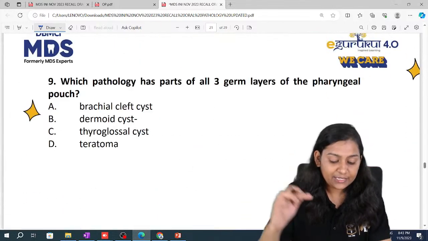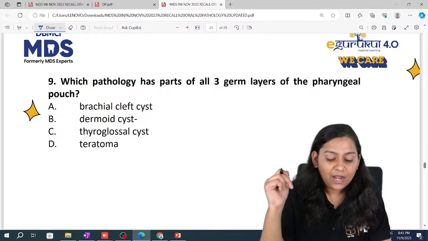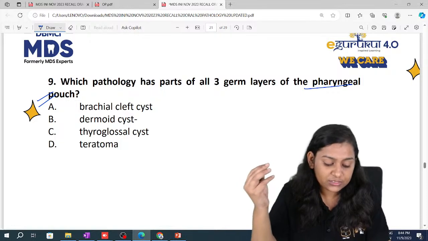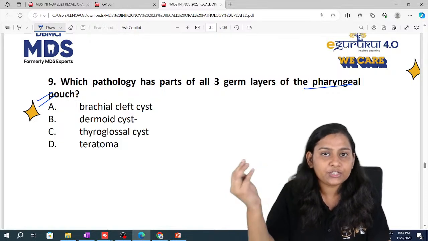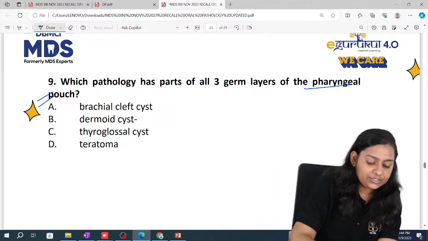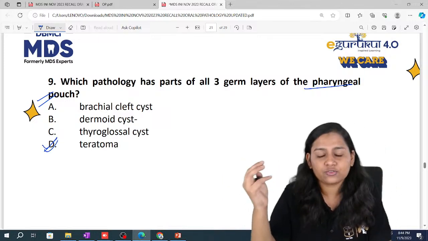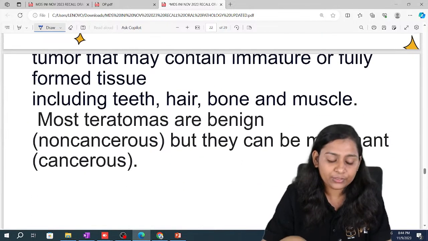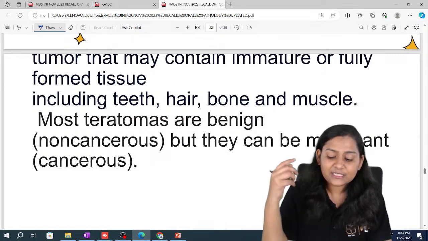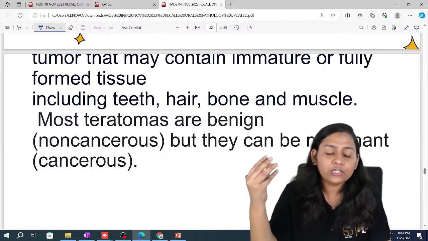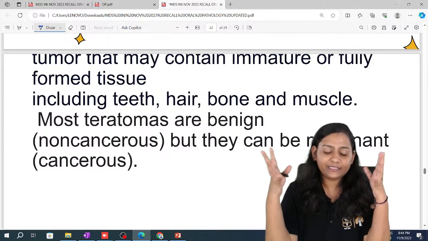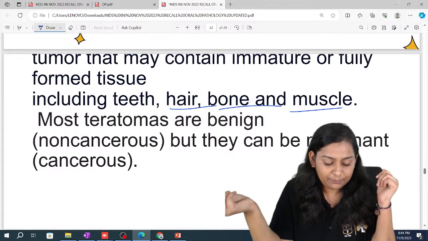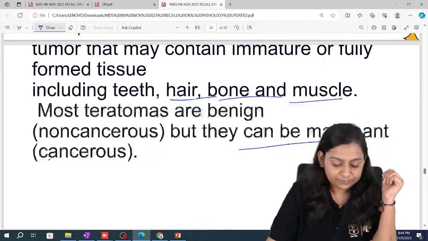Now coming to our next question: which pathology has parts of all three germ layers of the pharyngeal pouch? All three germ layers, so this is a very direct option. We have discussed this in the live class. Here the answer is teratoma. Teratoma is derived from all three germ layers: ectoderm, endoderm and mesoderm. These are immature cells or fully formed tissues, haphazardly arranged, including teeth, hair, bone and muscles. Most teratomas are benign, but they can also be malignant.